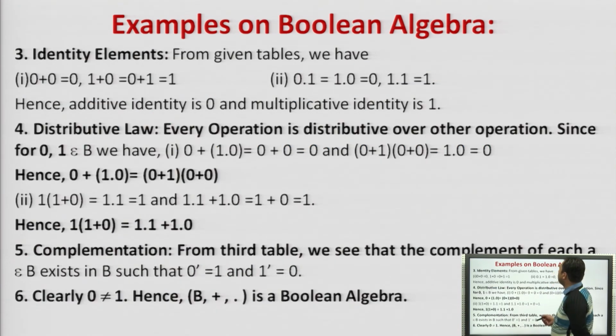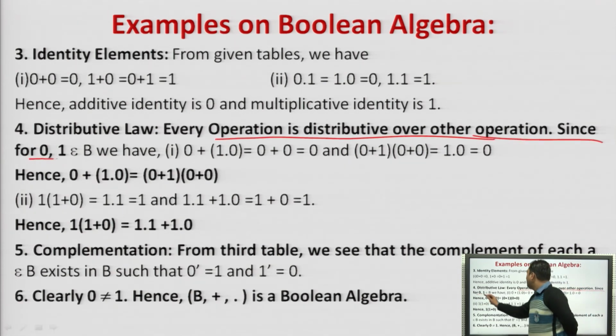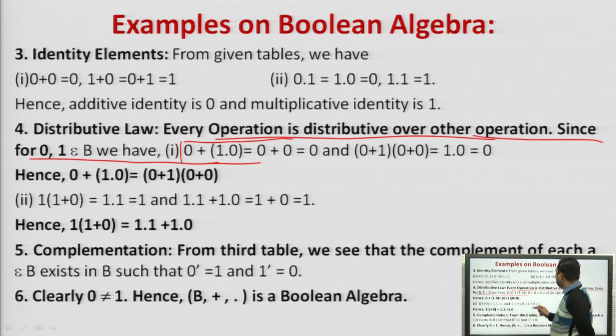What we will see in the distributive law is that every operation is distributive over the other operation. Since we have 0 and 1, we have 0 plus 1 dot 0 is equal to what? 0 plus 0 is equal to 0, right? So what we are doing here is A plus B dot C. This A remains, and 1 dot 0 would be whatever the value is, 0, so we will get 0 here.